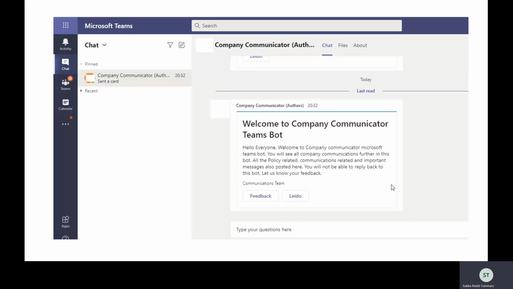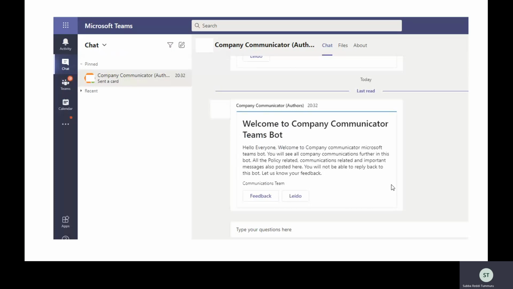So in our applications in Teams, right? For example, this Company Communicator Teams bot. This bot is just to send notifications to users. For example, the admin, HR team or communications team can drop some message and send it to the entire organization.